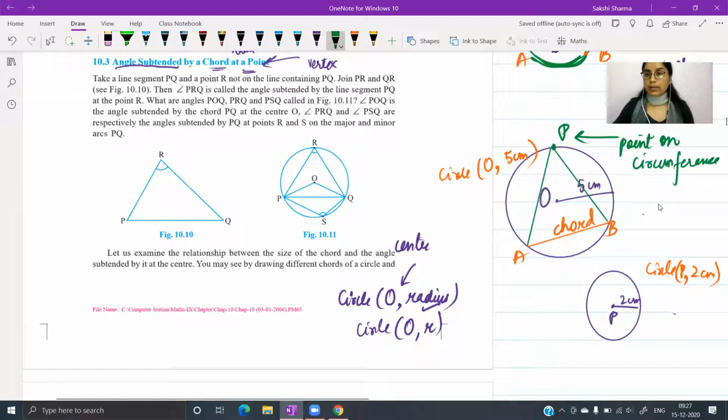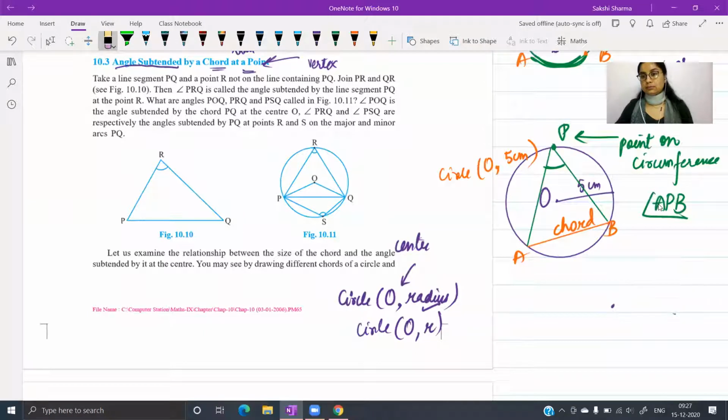So this angle that will be formed here, angle APB, this is the angle subtended by chord AB at point P.